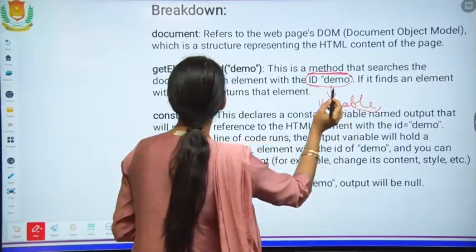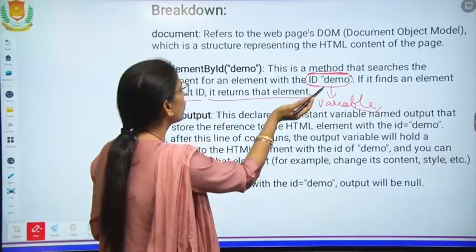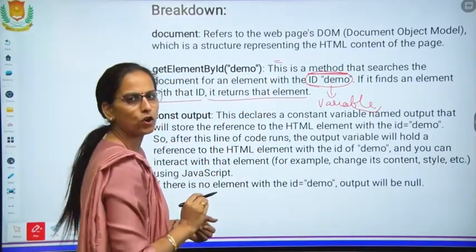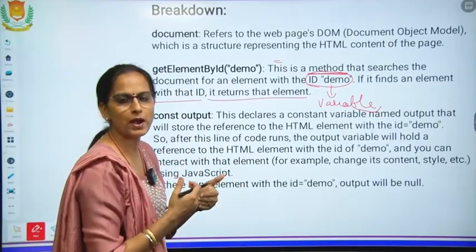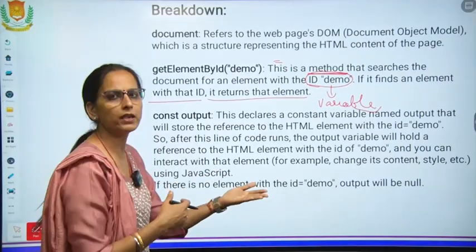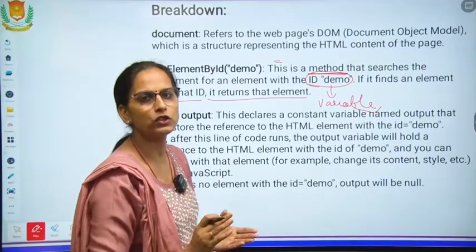If it finds an element with that ID, it returns that element. It stores the value. Whatever is given in value is given in front of it. It takes the element, accepts it, and then we can print it with the help of the output dot innerHTML method.